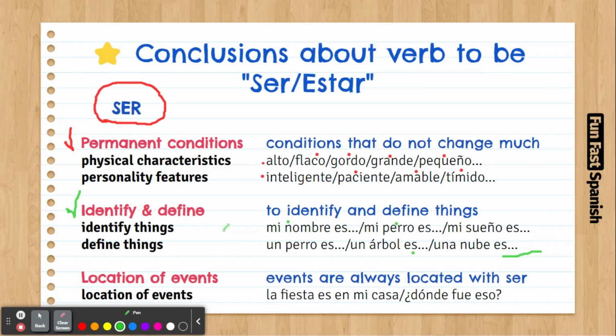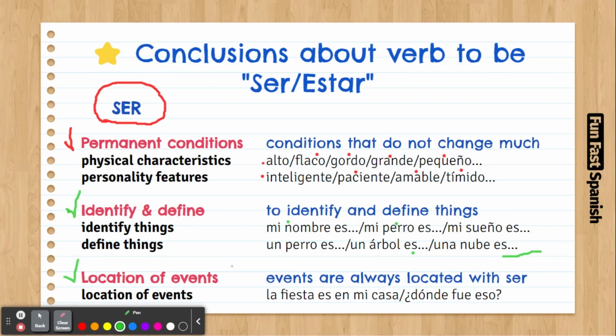And the other small one is location of events. Events are concerts, meetings, or moments, and where they happen. When you say where it happens, like the concert is at the stadium, you say el concierto es en el estadio, because events are not physical things.